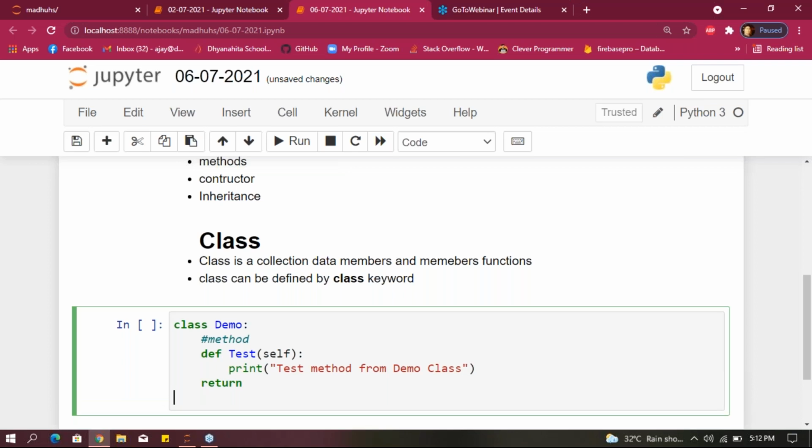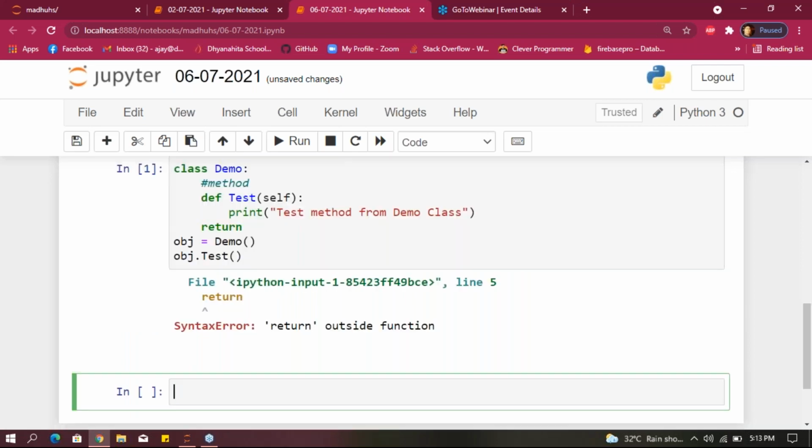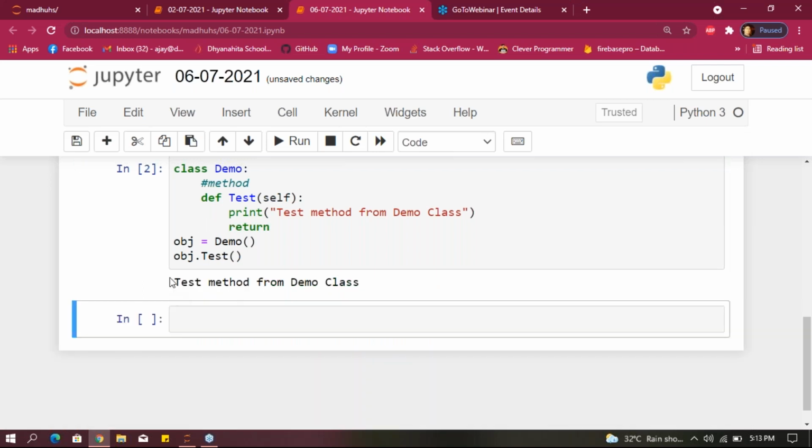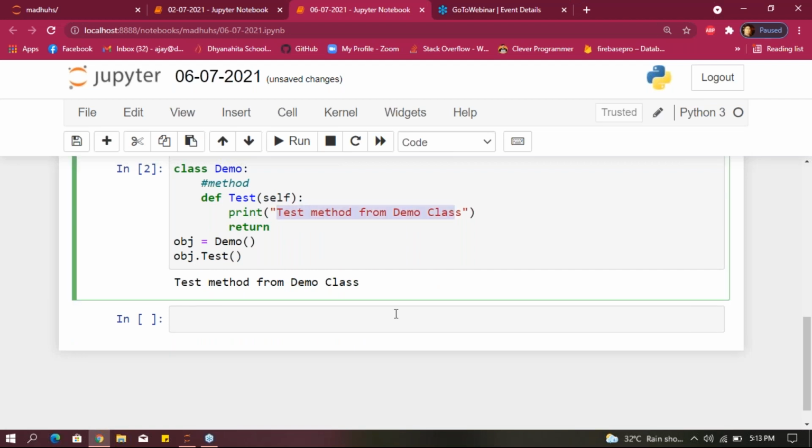After creating the class, we have to create an object, right? To create an object, I'm giving a name called obj equals to the same class name. After that, to call that method, I write obj dot test. If you run that, whatever statement we gave is printed.